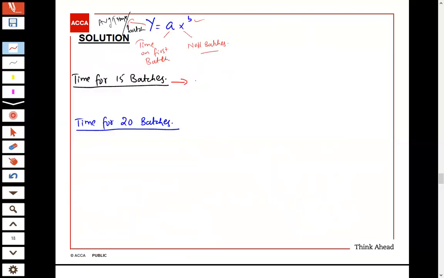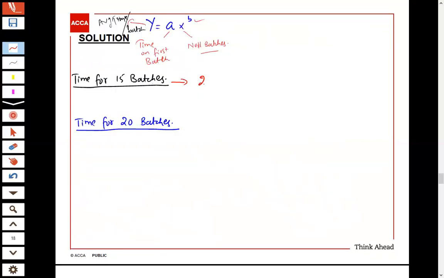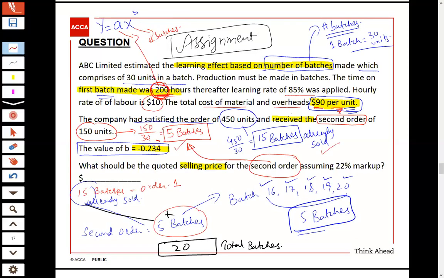All right, so I am going to calculate this answer. What was the time on first batch? That was 200 hours. So that is 200 multiplied by 15 to the power minus 0.234, since the B value was 0.234.